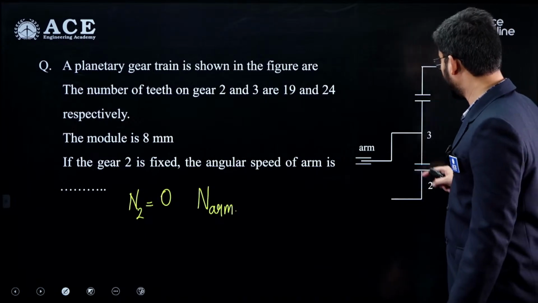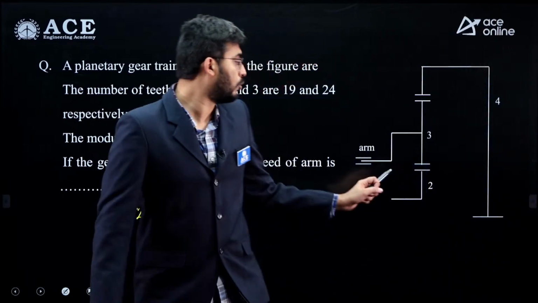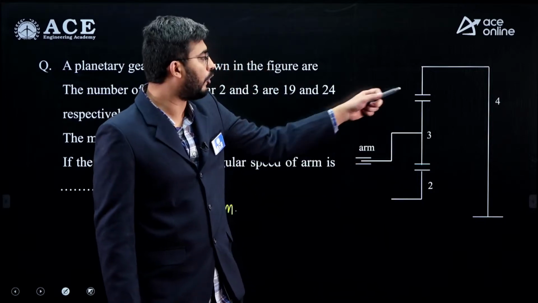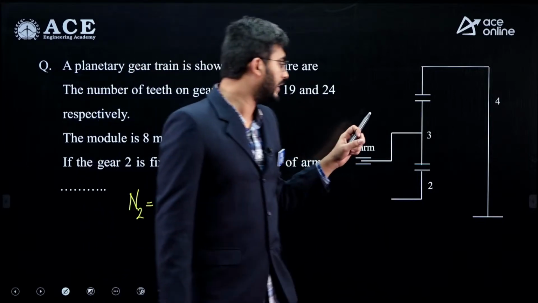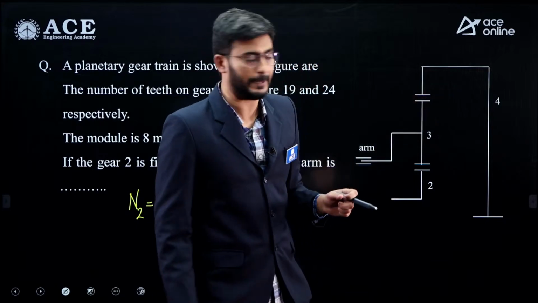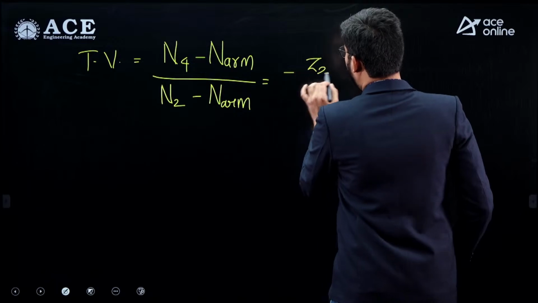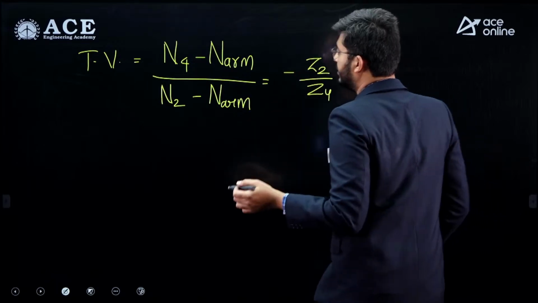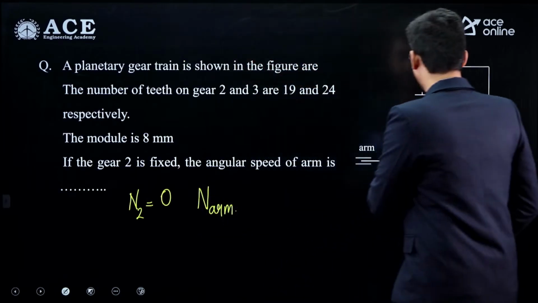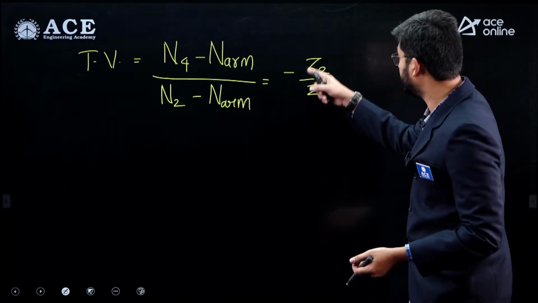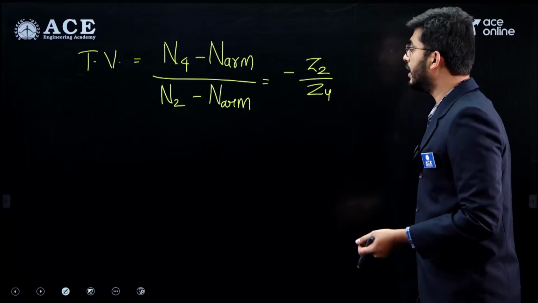So the sense of rotation between 2 and 4 is going to be opposite. Between 2 and 3 there is external gearing, and between 3 and 4 internal gearing. So the direction of 4 and 3 will be same, but against 2. So this will be minus Z2 by Z4. Here gear 3 is going to act as an idler.